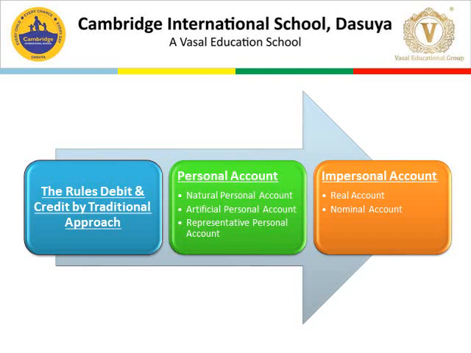Now, impersonal account covers two accounts, that is real account and nominal account. In real account, all the assets will be taken, like tangible assets, intangible assets, fixed assets, current assets, etc. And in nominal account, we will take all expenses and losses, incomes and gains. This is the traditional approach.